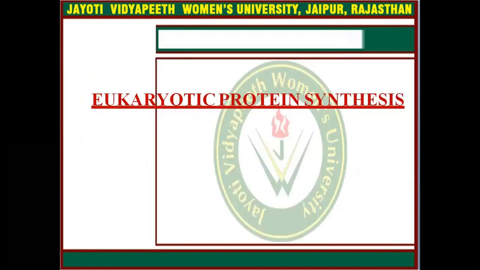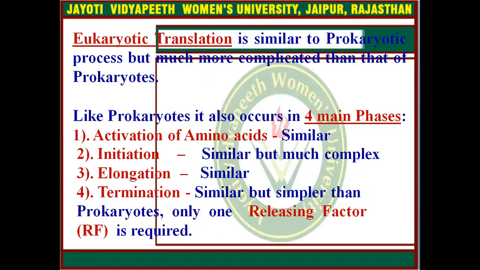Now come to eukaryotic protein synthesis. Eukaryotic translation is similar to the prokaryotic process but much more complicated. And like prokaryotes, it also contains four main phases: activation, initiation, elongation, and termination. But the termination process is simpler than in prokaryotes. Only one releasing factor is required in eukaryotic translation, but the initiation process is much more complex in eukaryotes.